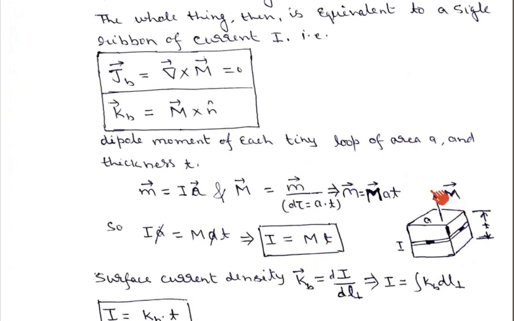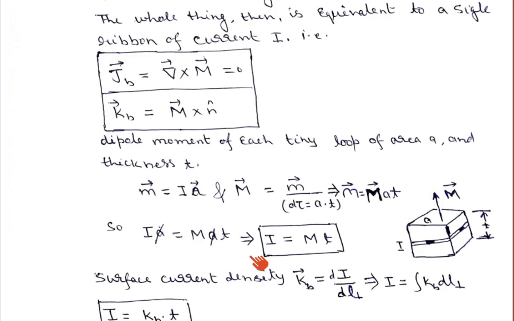Here I have again tried to show how it is represented. This current I is flowing at the surface in this direction, and this is the area. Your area is pointing along this direction, magnetization is also pointing along this direction, and this is the thickness. So I is equal to magnetization into thickness, and that gives the current.